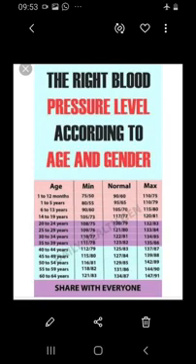A normal healthy adult in the resting condition has systolic and diastolic pressure expressed as 120 mm Hg over 80 mm Hg. Blood pressure varies according to their body condition.